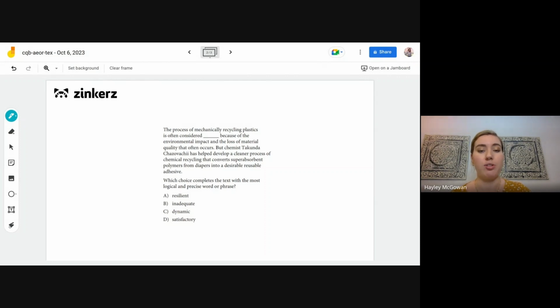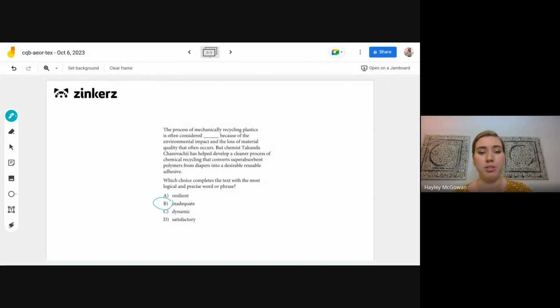So looking at our options here, we can see that the answer is going to be B, inadequate. Inadequate fits perfectly with what we just described. This process does what it needs to do, but it's not really the best option and it has negative side effects and we want to get rid of those.